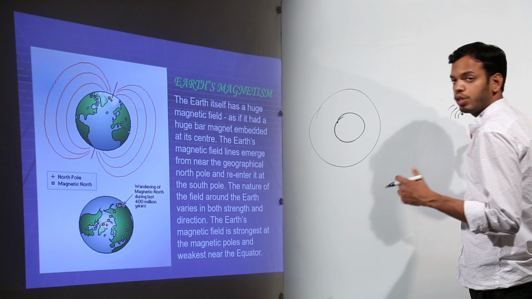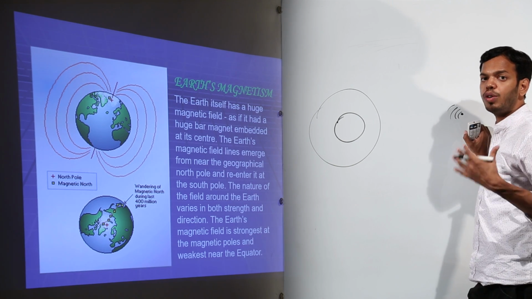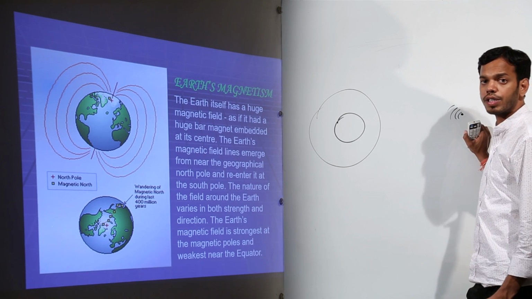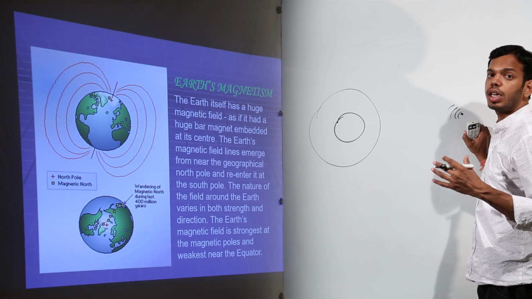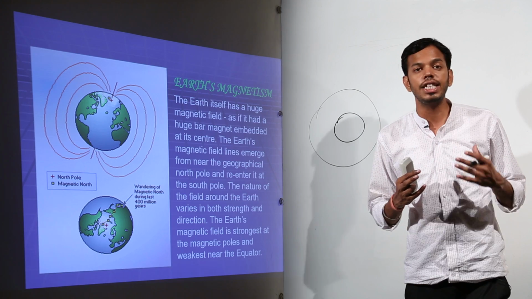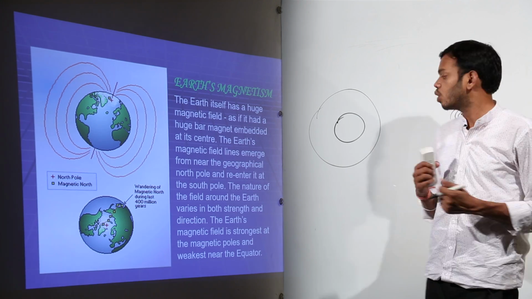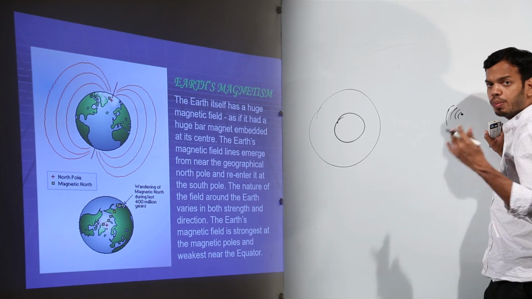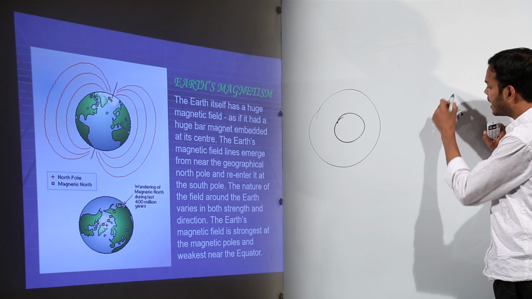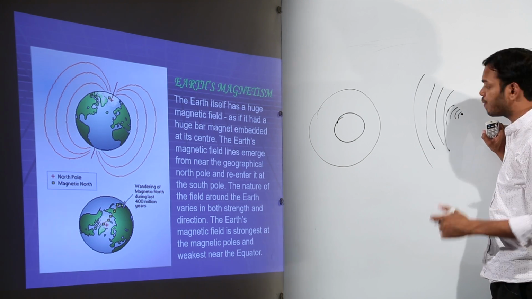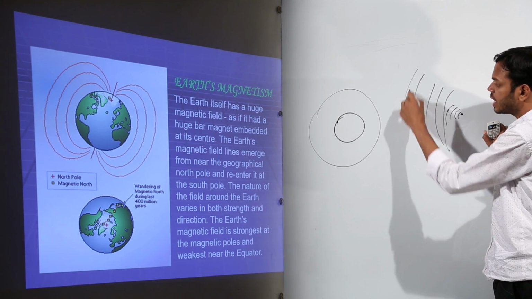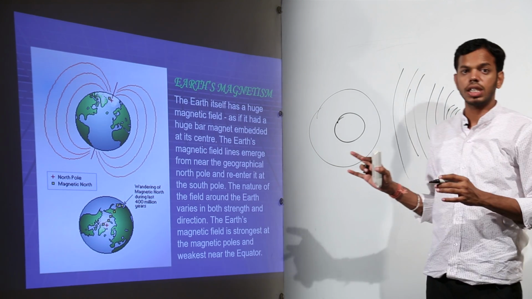So nuclear fusion reactions are taking place, a lot of nuclear explosion on the surface of the sun, and these explosions cause huge emission of very highly charged particles. These highly charged particles sometimes are referred to as solar winds or cosmic rays as well. So these rays are continuously projected towards Earth.